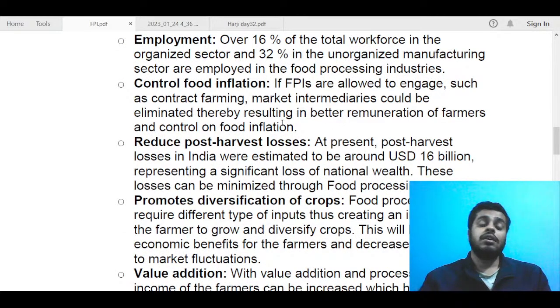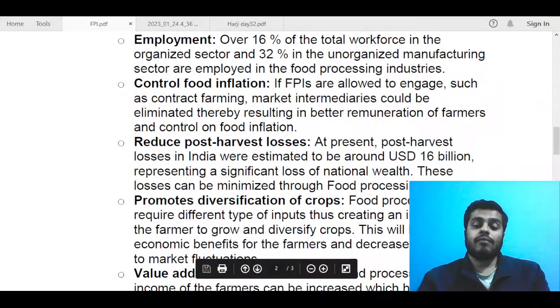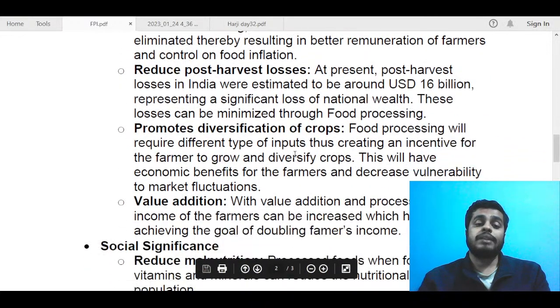Next, we can talk about controlling food inflation. We are talking about economic significance here, so try to think along those lines. For example, employment, inflation, agriculture, crop diversification, value addition. These are basically economic things that should come to your mind when you are writing the economic significance of anything. So when we are talking about inflation, if FPI, next you can also mention reducing post-harvest losses.